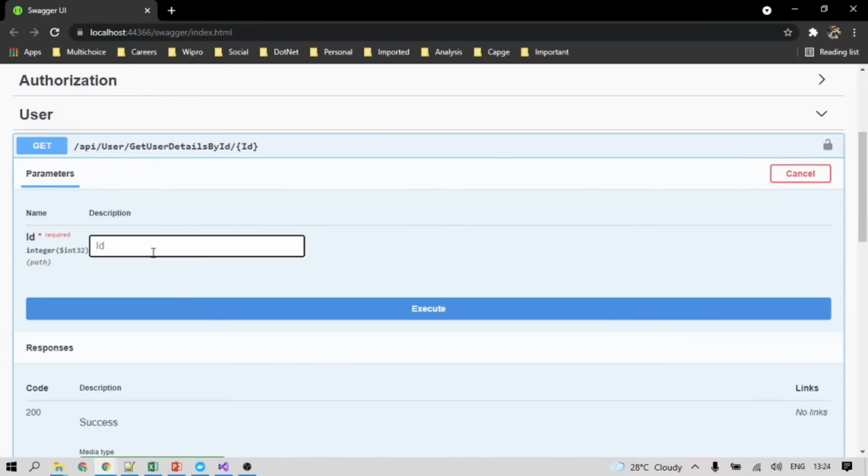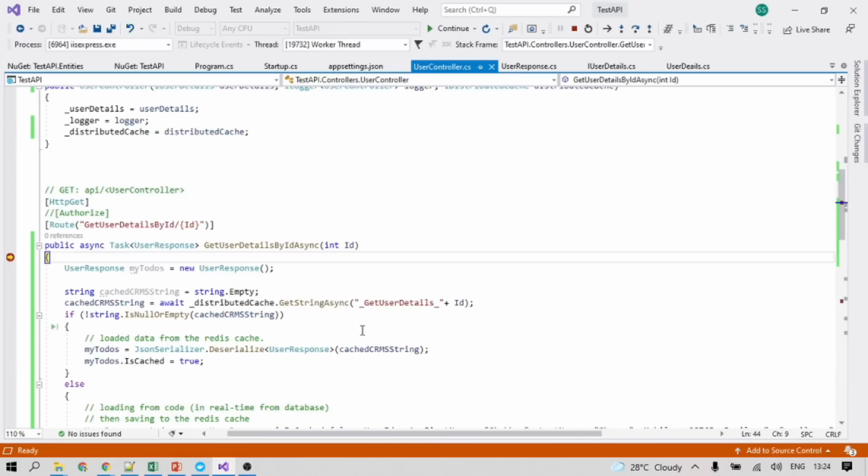Then further we will be emptying in our CRM API. Okay, so I hit this. You can see here I get user details by ID call has been sent. So I implemented this caching mechanism. You can see I'm calling GetStringAsync with the user API name plus user ID.